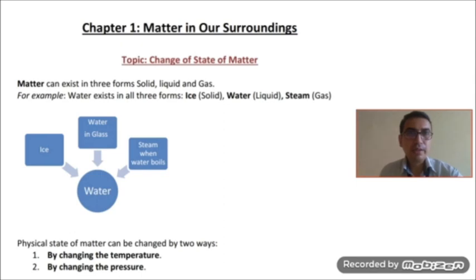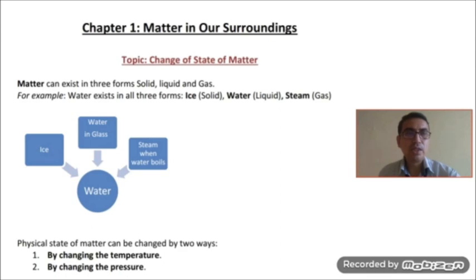As we know, matter exists in three forms: solid, liquid, and gas. For example, water exists in all three forms: ice as solid, water in a glass as liquid, and steam in the gas form. So, when water boils, steam is produced, that is the gaseous form of water. Now, the physical states of matter can be changed in two ways. Yes, matter can be changed into different states. How? It can be changed in two ways.